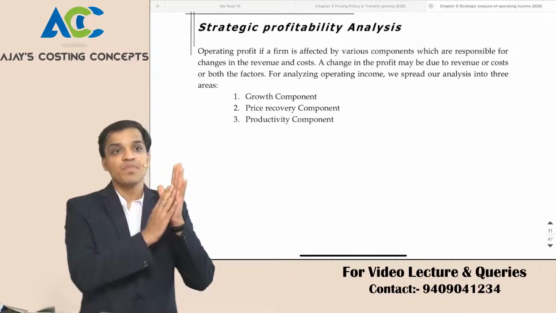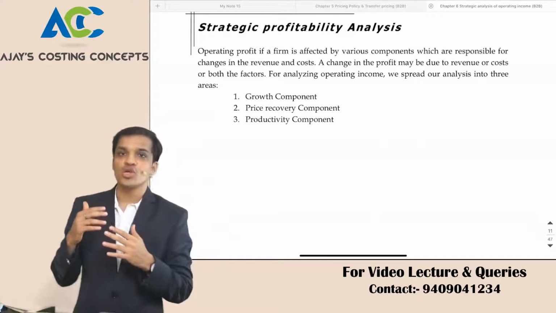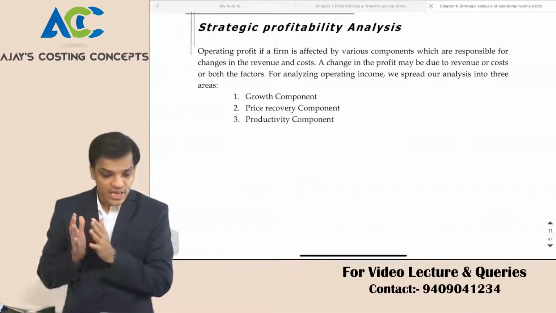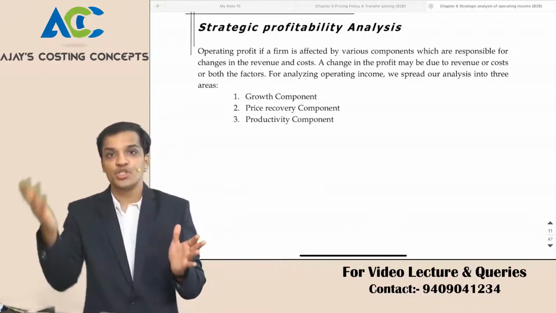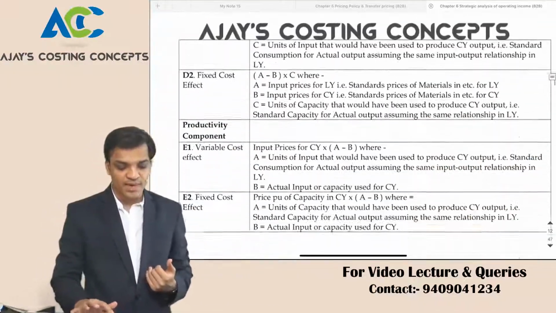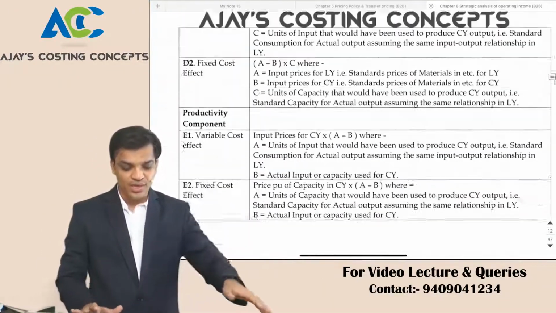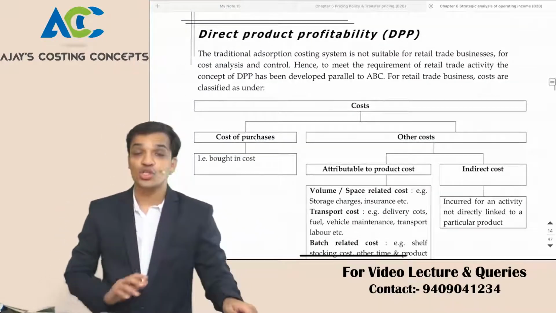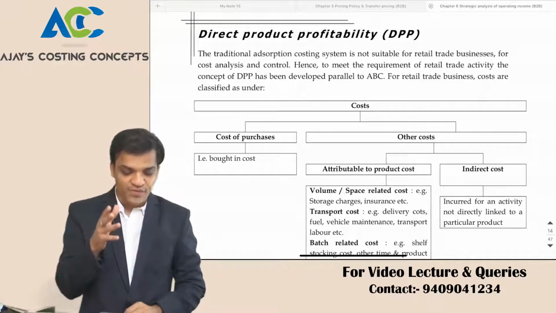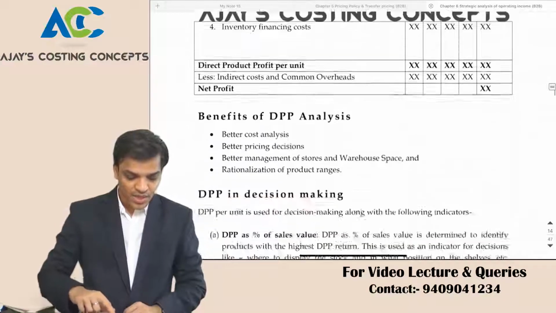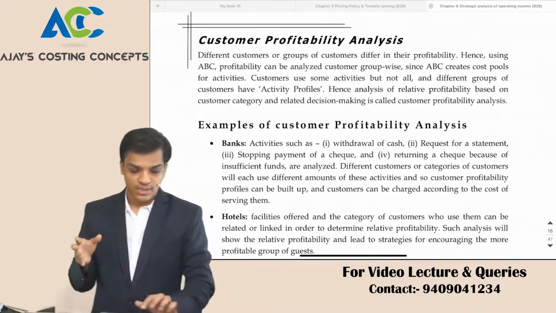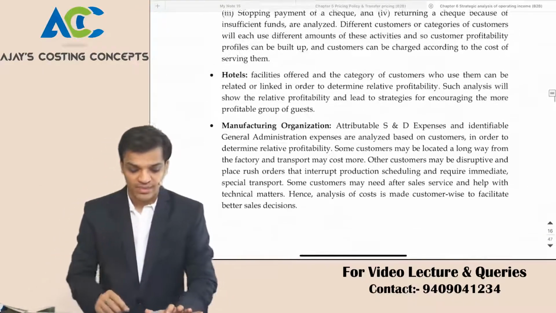So we'll start with the activity based costing topic, then we'll move on to activity based management, budgeting, value added activities, non value added activities. Then we have another topic. Topic number 2 we start is strategic profitability analysis. What is strategic profitability analysis? What are the formulas? We have a few formulas over here, that is what we shall go to. Then we'll go to the third topic, direct product profitability, right? What are the profitability factors of direct product that we'll be dealing with over here? And then we have one more, the fourth, customer profitability analysis. So these are the four areas where I'll divide this chapter.